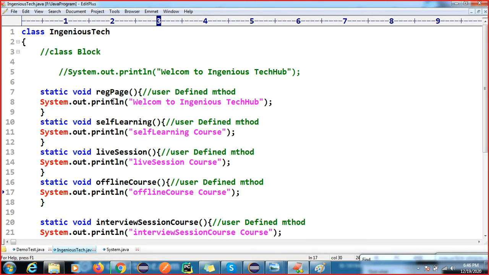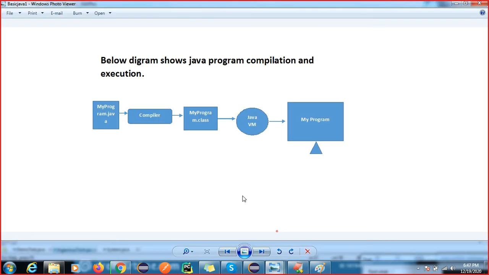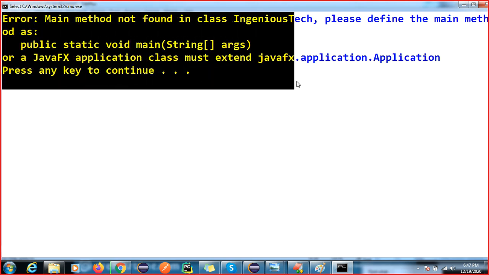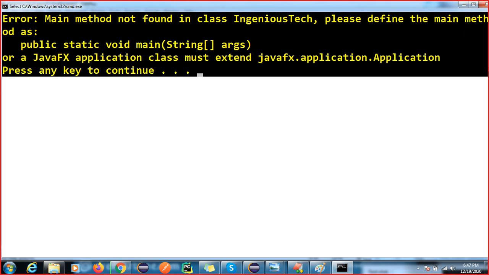See, my code is fine, everything is working fine. Now if I press Ctrl+2, these steps are completed. The .java file is compiled and the .class file is generated. Now we are trying to interact with the JVM. So now if I press Ctrl+2, you can see we are getting an error here: Main method not found in the class EngineersTechHub, please define the main method.